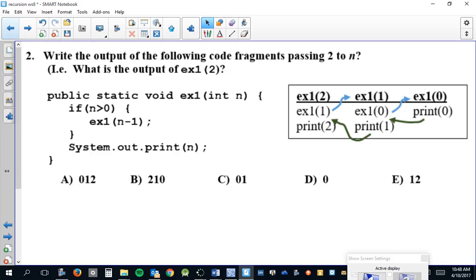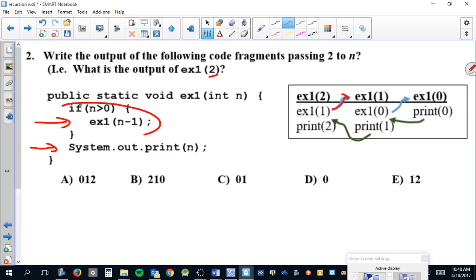So in other words, here, on every case, our initial input is 2. And so, ideally, you show the work like this. You list what the method does. In this case, it's going to do the recursive call and then print. And once again, it can't do the print until it does the recursive call. So you need to start over with an input of 1 and show what that does. But once again, it can't print the 1 until it does the next recursive call. And then the last recursive call, once again, this is not true, so it doesn't do any more recursion. It just prints 0, and then it backtracks, and you can follow the arrows.